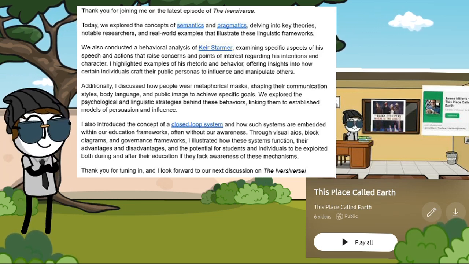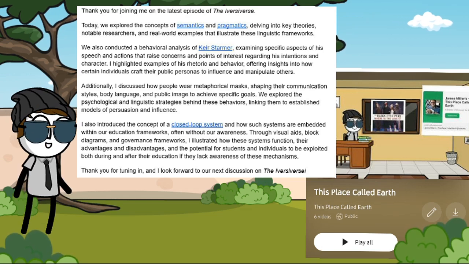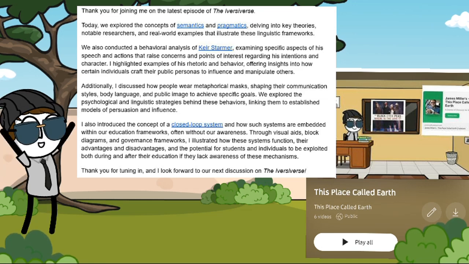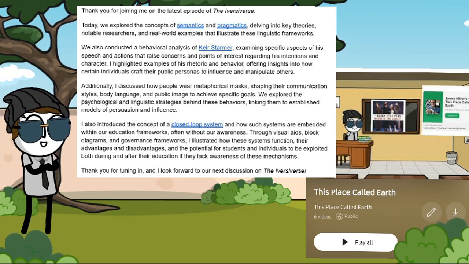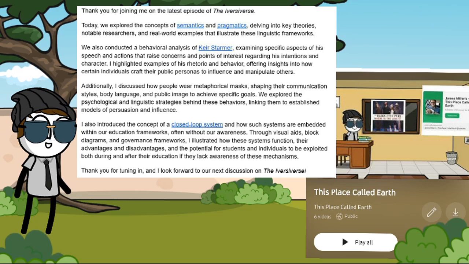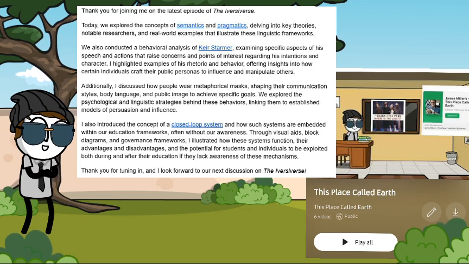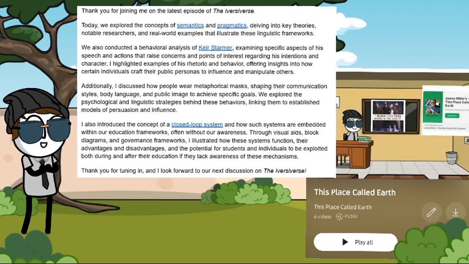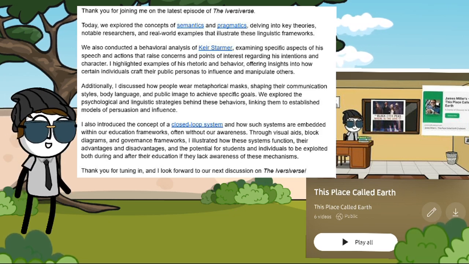I also introduced the concept of closed-loop systems and how such systems are embedded within our educational frameworks, often without our awareness. Through visual aids and block diagrams and governance frameworks, I illustrated how these systems function, their advantages and disadvantages, and the potential for students and individuals to be exploited both during and after their education if they lack awareness of these mechanisms. Thank you for tuning in, and I look forward to our next discussion on the Inversiverse.